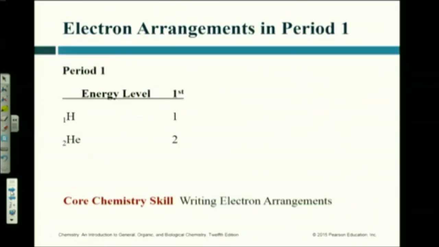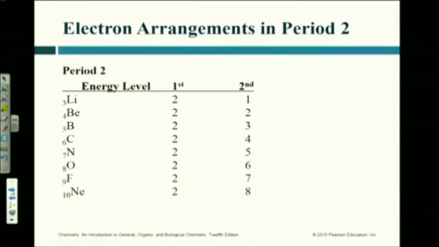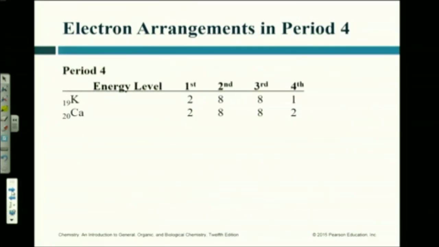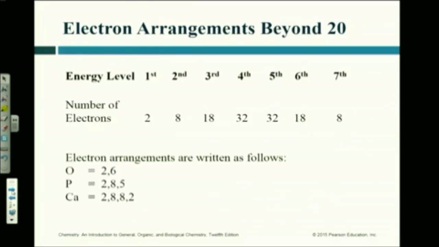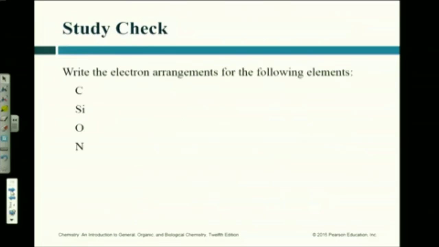So, and we already did this. We did those. I want you guys to practice writing these energy levels for a minute. I want you to write these four energy levels, these four energy diagrams for these elements. What's the first one? Carbon. How many electrons total? 6. 6 electrons, right?